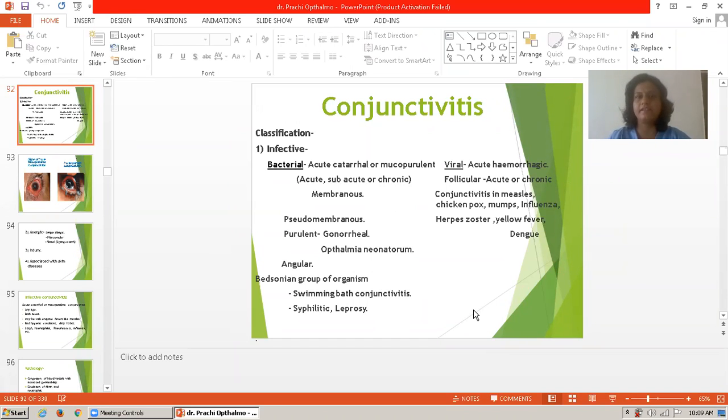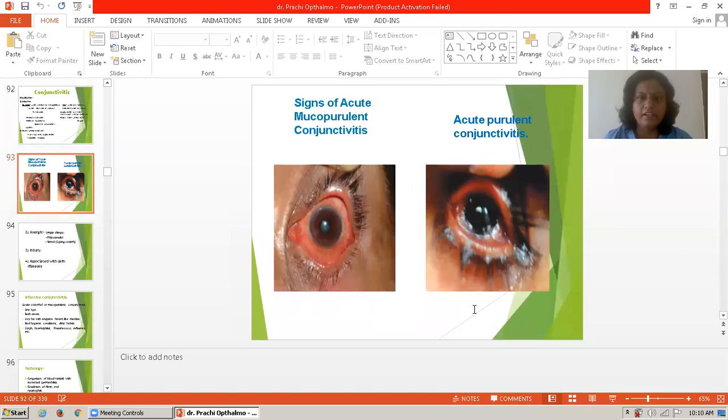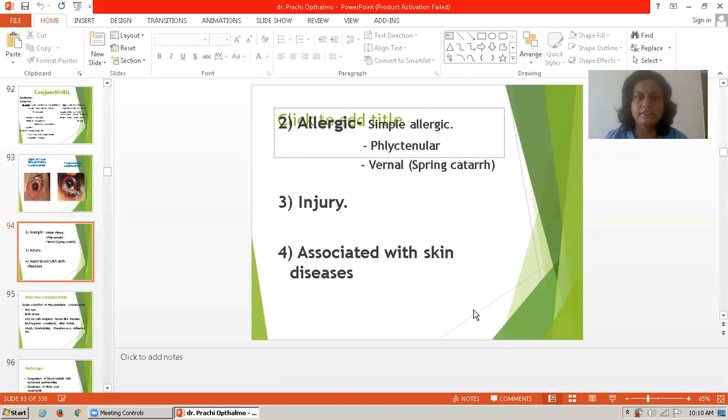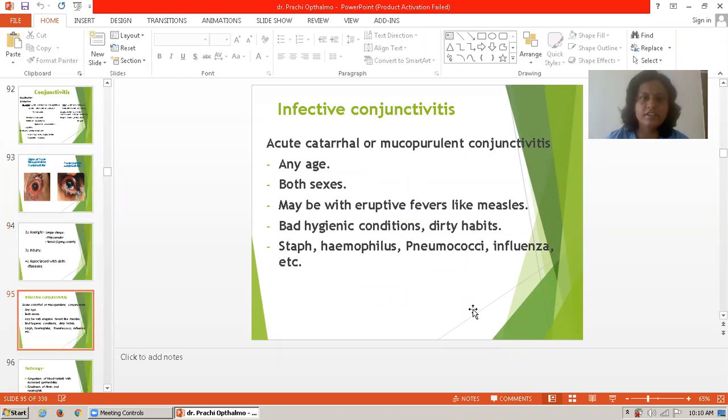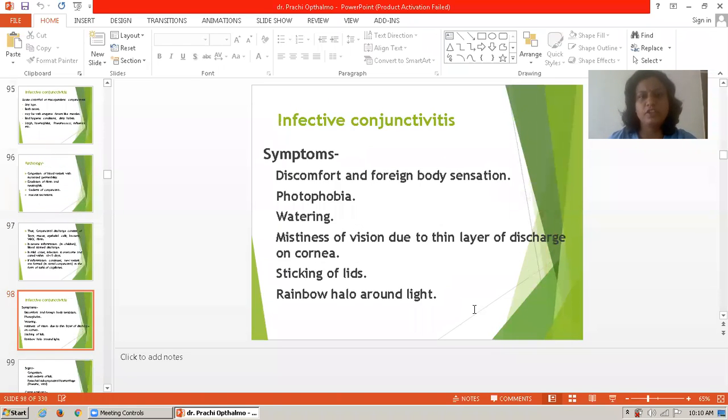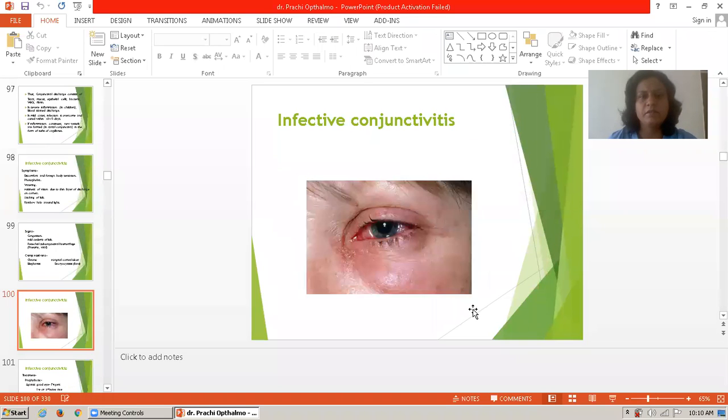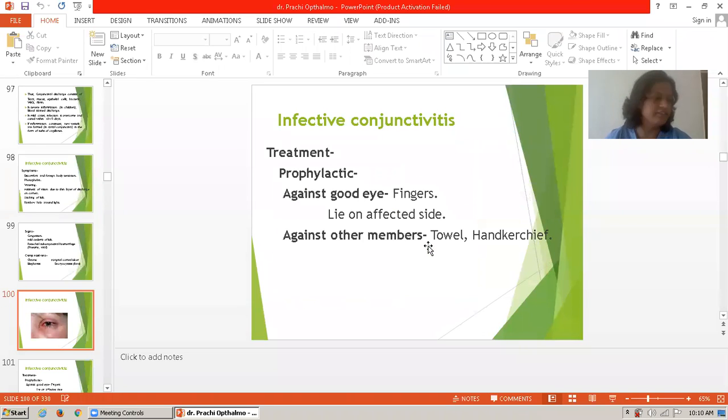Last week we saw the homeopathic therapeutics of eye complaints and some part of conjunctivitis. In that, we included acute mucopurulent conjunctivitis and allergic conjunctivitis, which is associated with skin diseases. Then infective conjunctivitis: its pathology, signs, symptoms, and complications. This is a diagrammatic presentation of infective conjunctivitis.